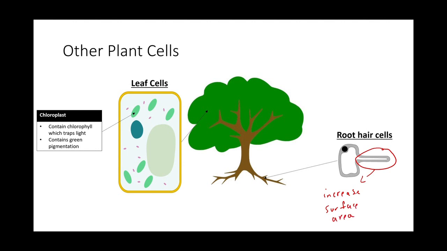Why do you want to increase surface area? That's because the function of the roots is to take in water and minerals, right? So the more surface area it has, it can take in water and minerals at a faster rate. So that's the reason why. Also, the root hair cell is usually longer to have more surface area so that it can take in water at a faster rate.